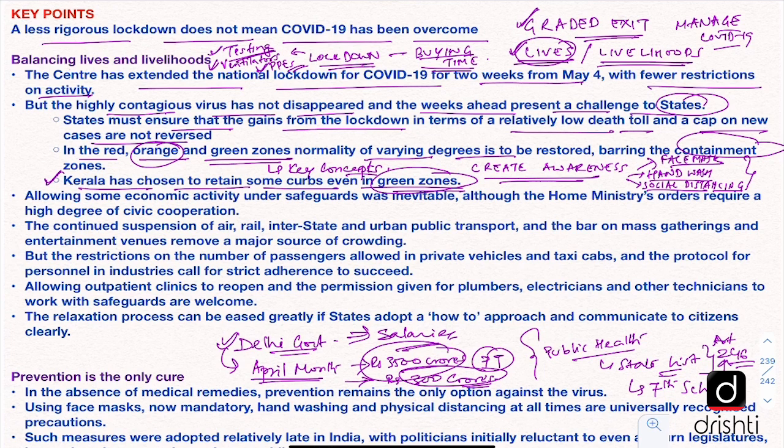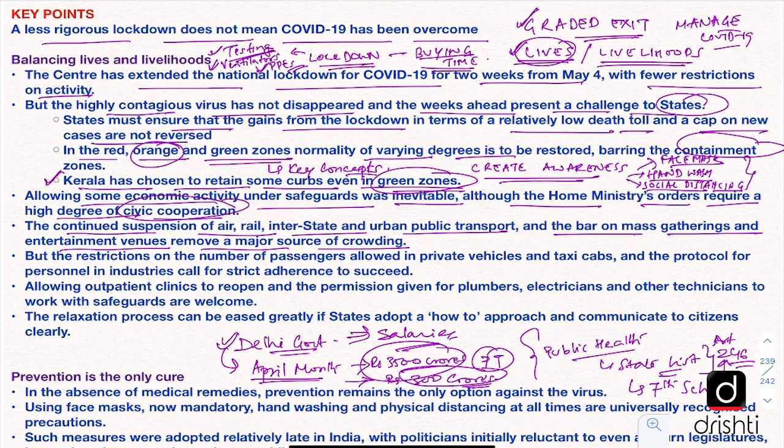So that is a difficult situation, and the center must take note of this and should come to the rescue of state governments. The editorial further says that allowing some economic activity under safeguards was inevitable. Although the Home Ministry's orders require a high degree of civic cooperation, that is, cooperation from the citizens is also needed to make it successful. The continued suspension of air, rail, interstate, and urban public transport, and the bar on mass gatherings like weddings, other social gatherings, and entertainment venues removes a major source of crowding and the spread of COVID-19. The biggest issue with COVID-19 is the easy way in which it spreads from person to person. So, avoiding mass gatherings is the best way of curbing the spread.